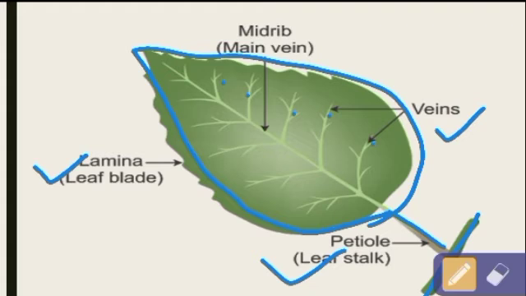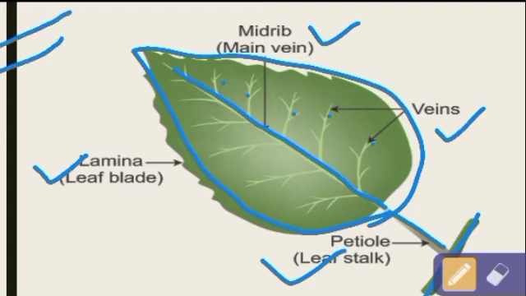Now let us talk about the main part of the leaf, and that is midrib. Now what exactly the midrib is? Can you see this main line, the thick one, which is passing through the middle of the leaf? This is known as midrib. Now this is slightly thicker than the other veins. Okay, why so? Because this midrib is made up of two pipelines. Okay, it is made up of two pipelines of cells.